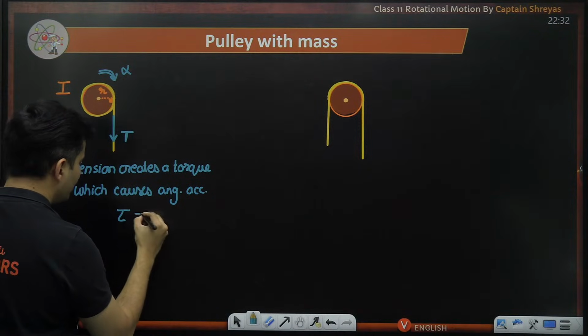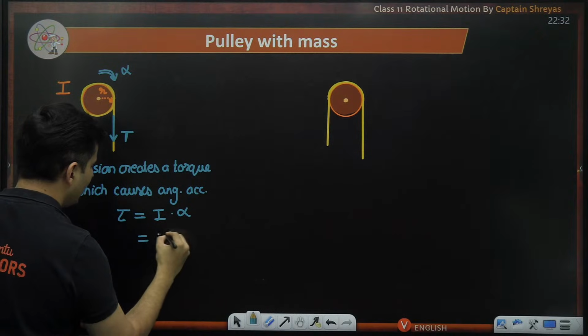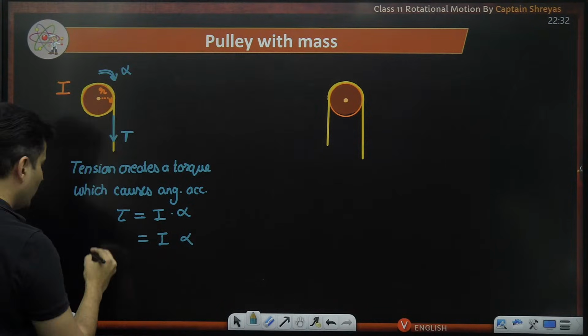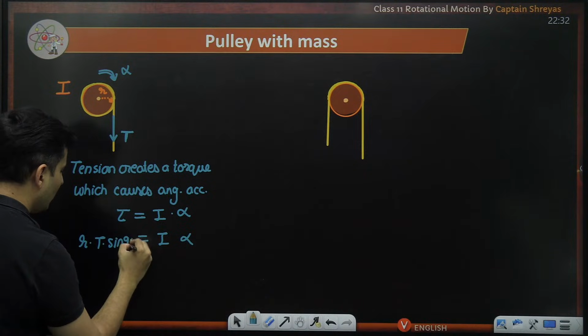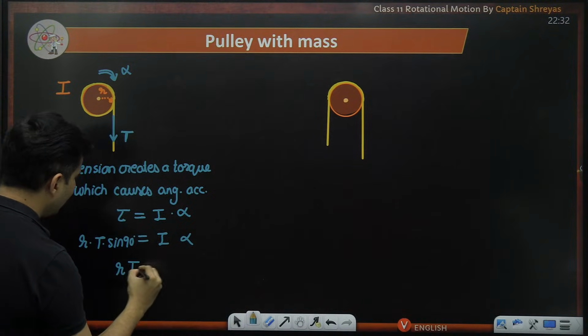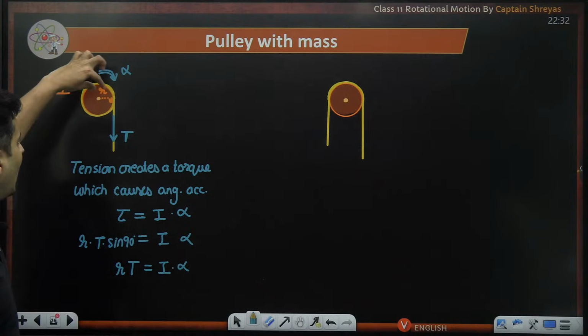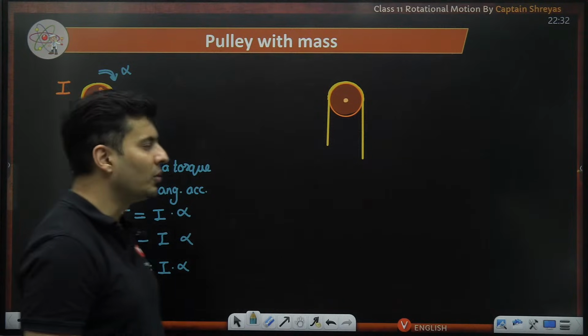And the tension will create a torque, which is moment of inertia into alpha. I is there, alpha is there. The torque will be this R into T. This R multiplied by T. Angle is 90, so you can put sine 90 also, or R into T is moment of inertia multiplied by alpha. R into F, but the force is perpendicular, so sine 90 over here.